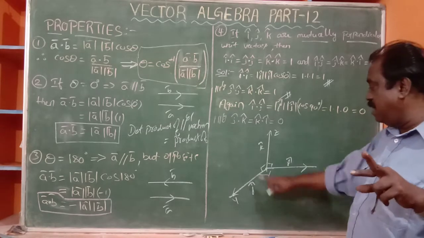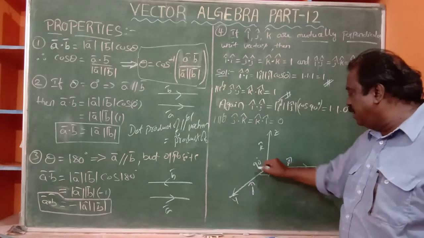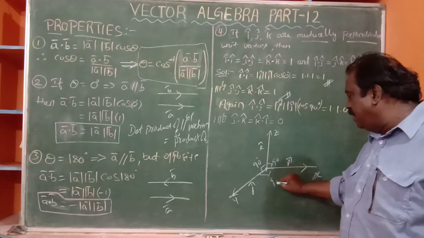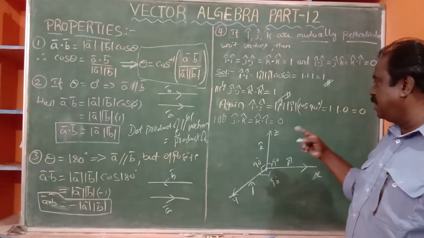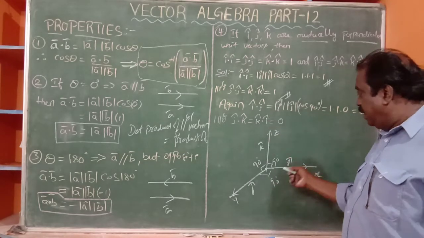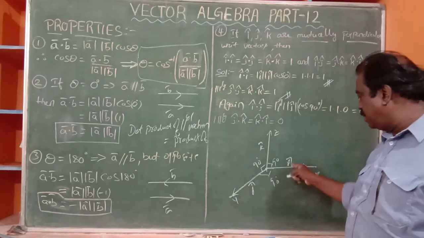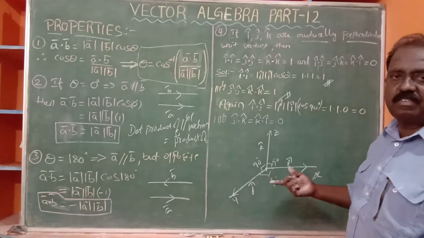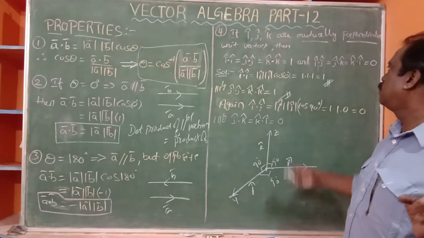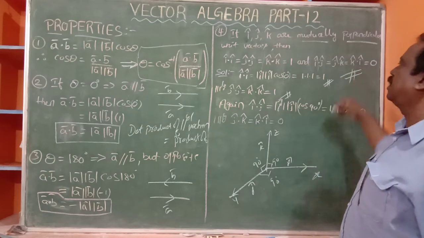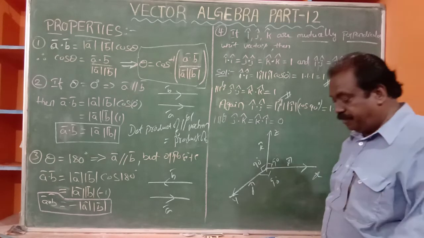J dot k is 0 because it is a 90 degrees angle. Cos 90 is 0. K dot I is 0. I dot k also 0. K dot j also 0. J dot I also 0 because of cos 90. Okay now? So these are very important concepts.